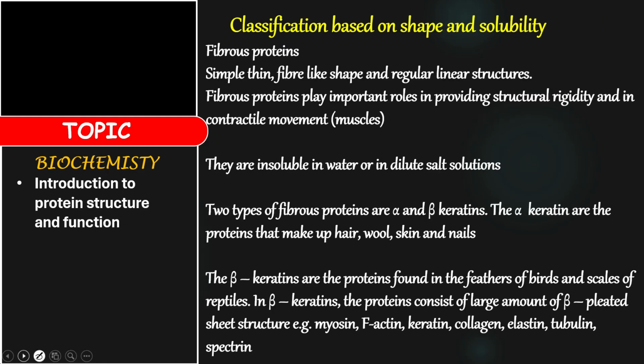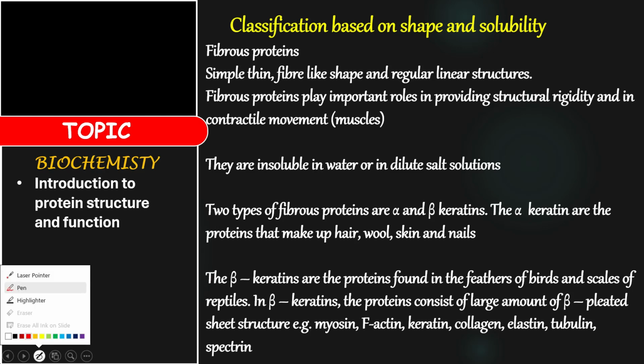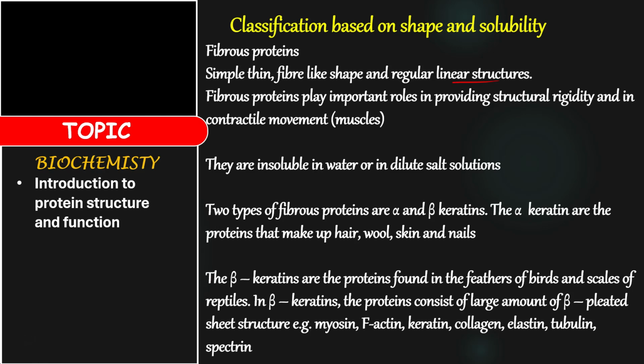Now, classification based on shape and solubility. Based on shape and solubility, we have fibrous proteins, then globular proteins, and then membrane proteins. Now, what are fibrous proteins? Fibrous proteins are simple, thin, fiber-like in shape, and have a regular linear structure.